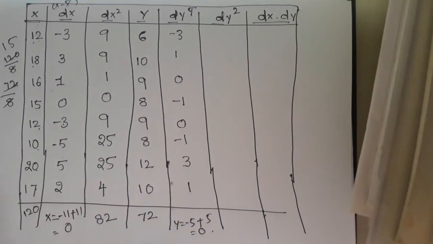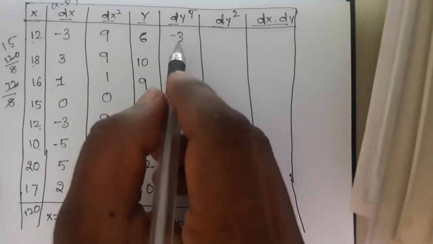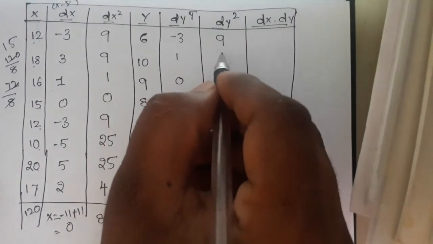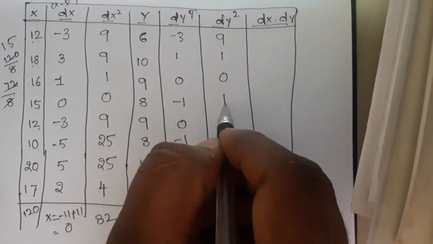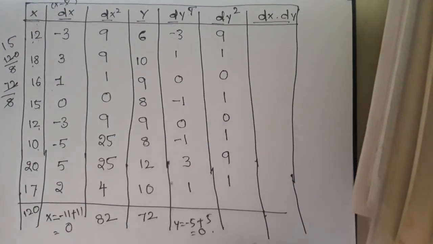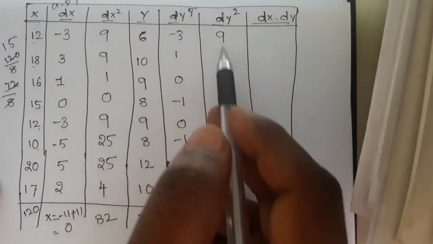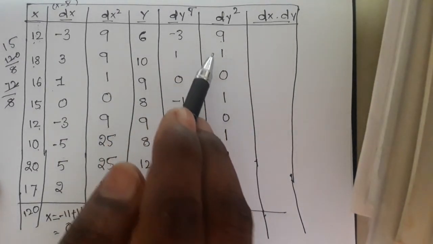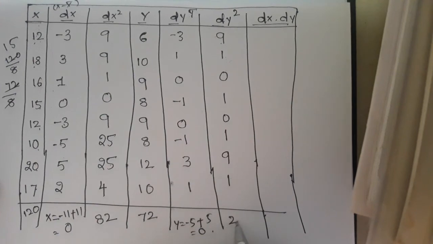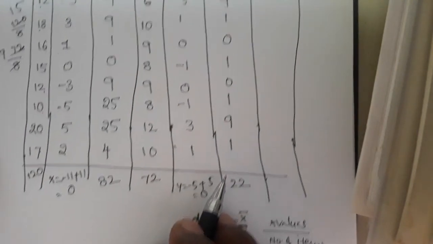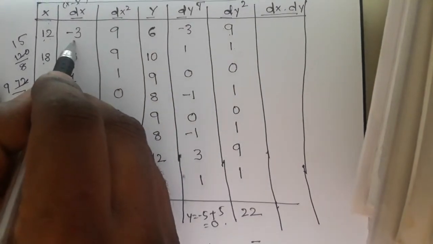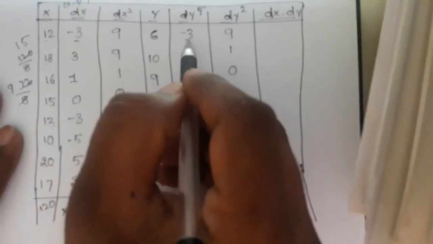Okay, so now we have to calculate the dy square value, that means each y deviation is multiplied by itself. So 3 3s are 9, 1 1 is 1, 0, 1, 1, 3 3s are 9, 1 1 is 1. Okay, so now we add all these values: 9 plus 1 plus 1 plus 1 plus 9 plus 1. So here we get 22. It is the dy square value. So now this is the dx value and this is the dy value.